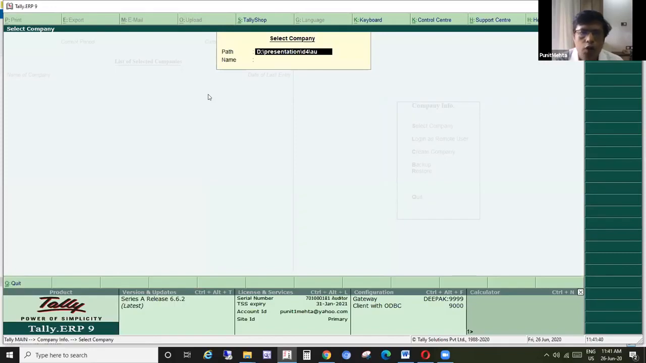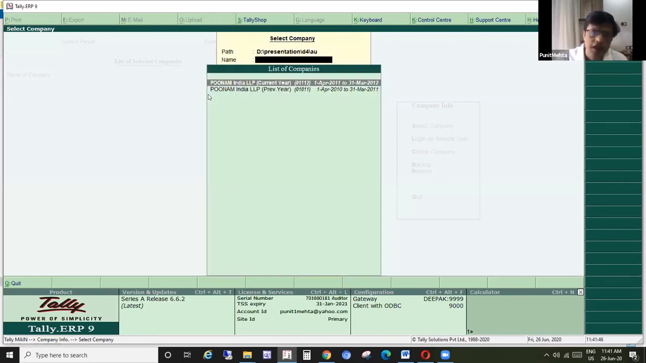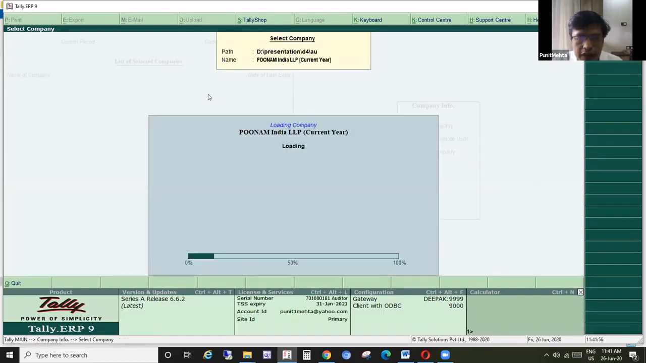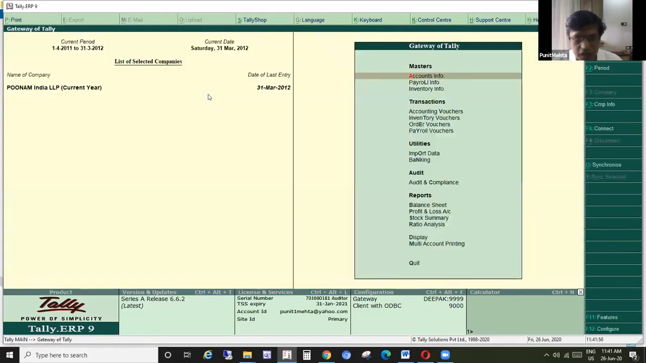So this is how you can access your data as of now. The current Tally version that we are going to use is this Poonam release 6.6.2, and Poonam India is a demo company. We will load that demo company, giving the user ID and the password. Okay, and now this is how you have started with Tally.